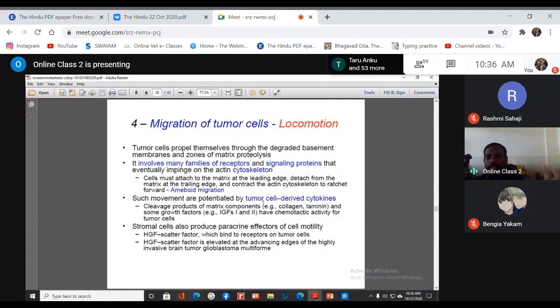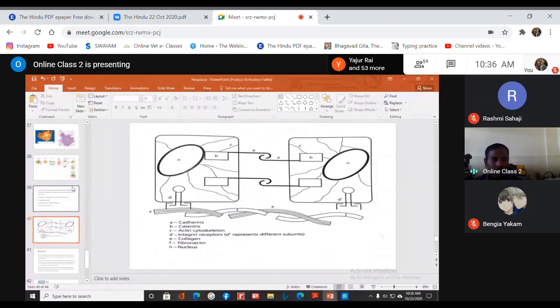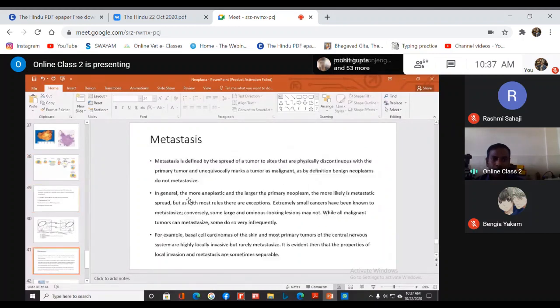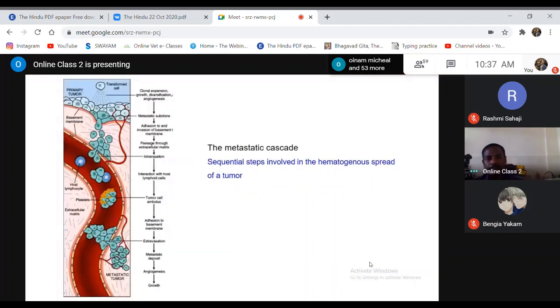So this is about invasion. Up to this stage, the migration is local. Until this stage, the invasion is local. That means the tumor is up to this one. It is not entering into the blood circulation. So far, it is only localized. All these stages involve only the primary site of growth. Then once it enters into the blood circulation, it becomes metastasis.